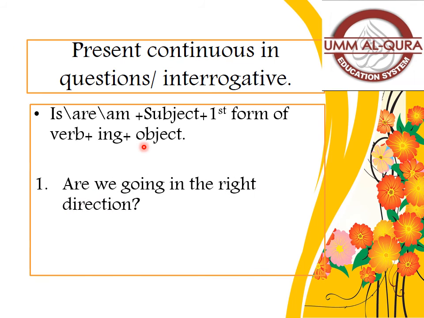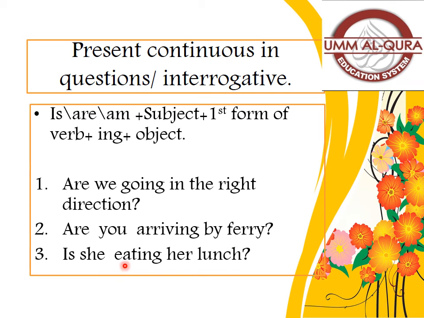Here are a few examples. Are we going in right direction? Are, you can see, is the helping verb. We, subject, going, first form of verb with ing, and direction is the object. Are you arriving by ferry? Are, helping verb. You, subject, arriving, first form of verb with ing, and ferry is the object. The last one is: is she eating her lunch? Is, helping verb. She is your subject. Eating, first form of verb with ing, and lunch is your object.